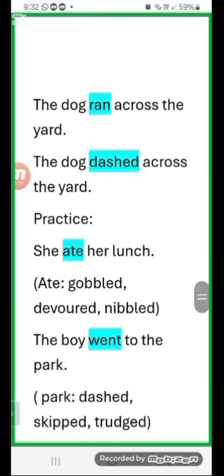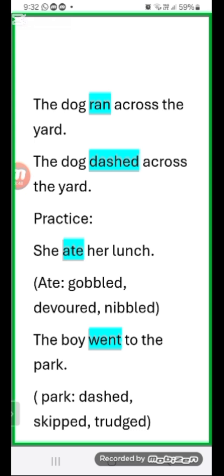She ate her lunch. If we change ate into gobbled, she gobbled her lunch. Gobbled means eating very noisily and very hurriedly, like a gob gob sound, right? Then she devoured her lunch. Devoured means eating quickly and hungrily. She ate her lunch. She nibbled her lunch. Nibble means taking small bites.